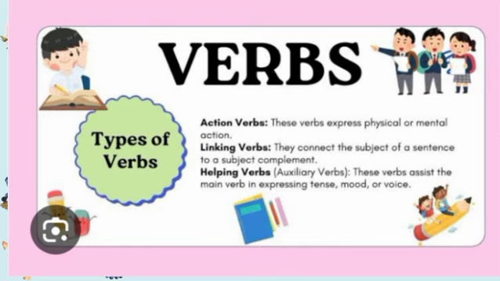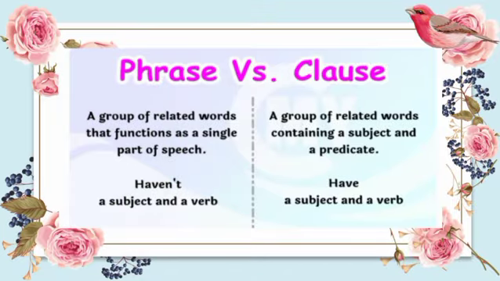Now we will move to the other topic, that is phrase and clauses. Students, a clause is a group of words that contains a subject and predicate. A clause must have a subject and a verb, and it gives complete sense. The sentence should have complete sense. Otherwise,